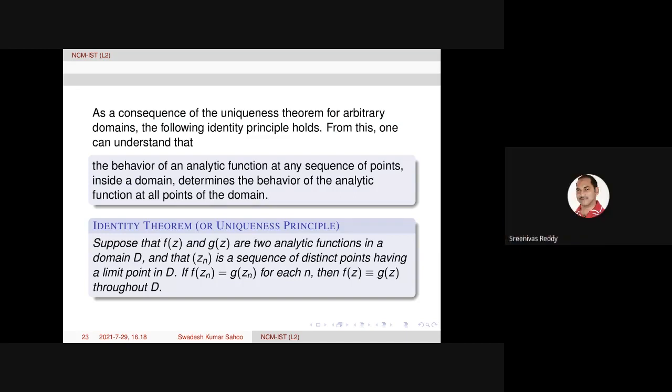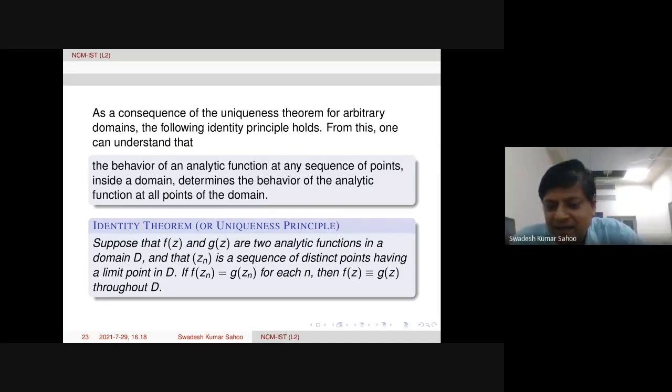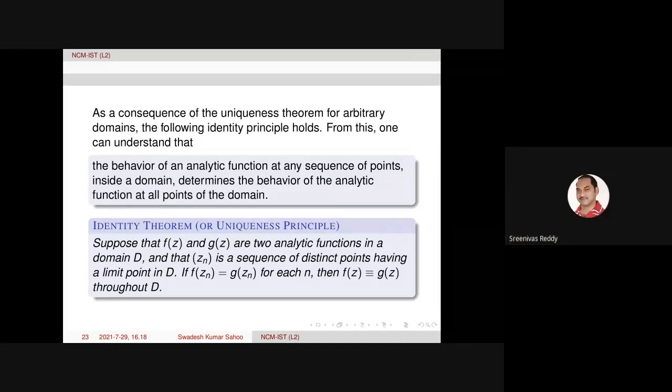Sir, in the hypothesis, you have already taken a sequence Zn in the domain which converges to A. That's why Zn belongs to A.